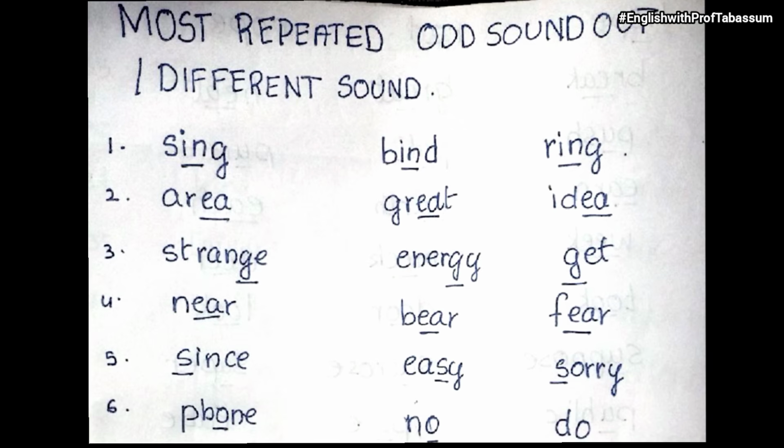Sing, bind, ring. Which is different? In sing and ring, ing sound is there, but in bind it is different. Okay. Then area, great, idea. Area and idea is same, great is different. Then strange, energy, get. So G sound in strange, j. Energy, G sound is j. Then get.